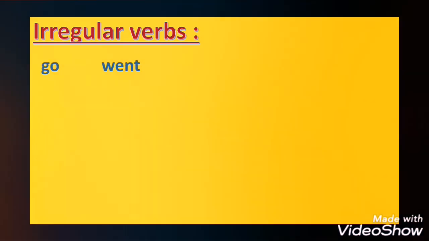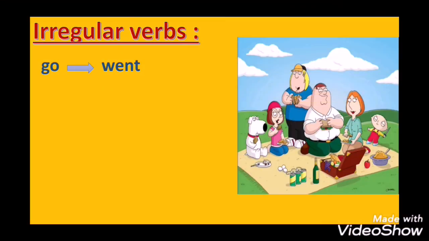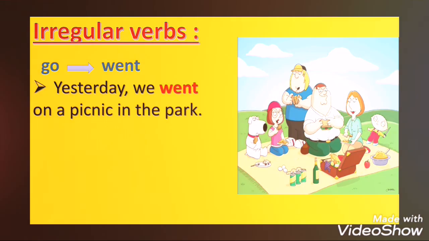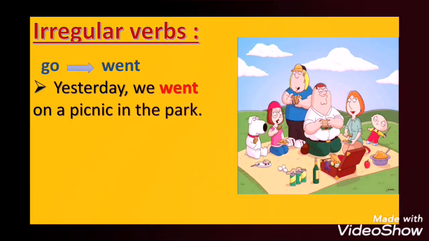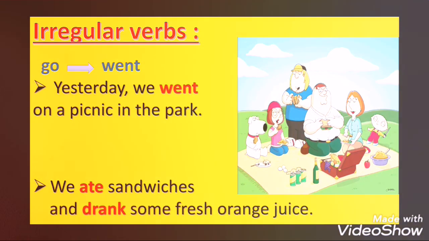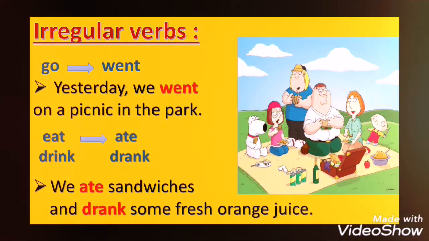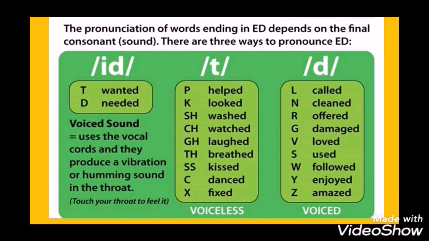Okay? What are the irregular verbs? Go, went, find, found. We have so many irregular verbs, we have to study them. Yesterday, we went on a picnic in the park. We ate sandwiches, drank some fresh juice. Okay, so go, went, eat, ate, drink, drank.